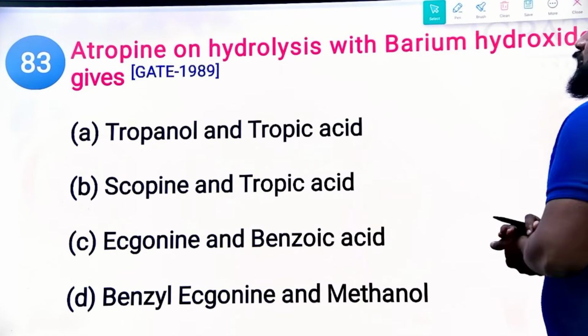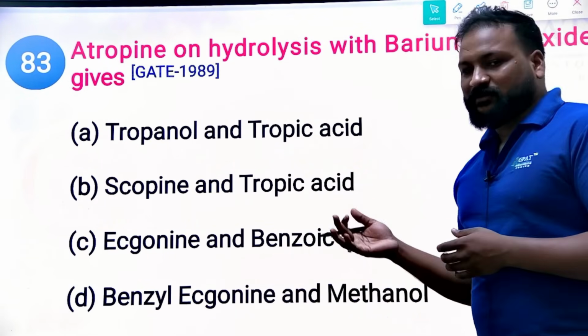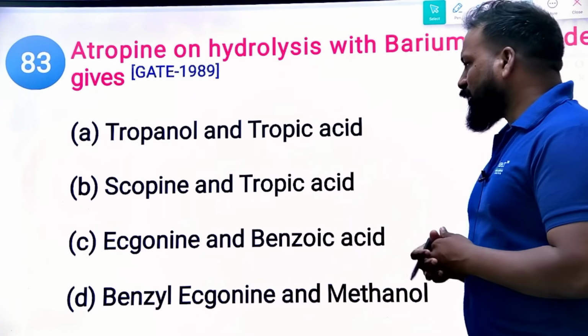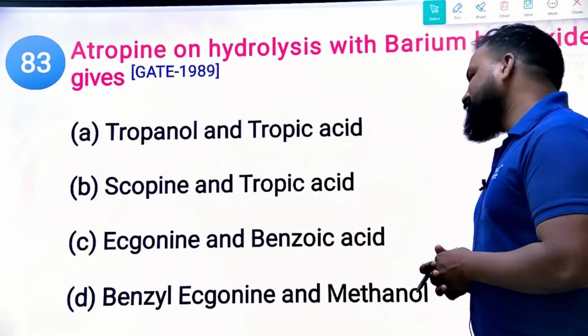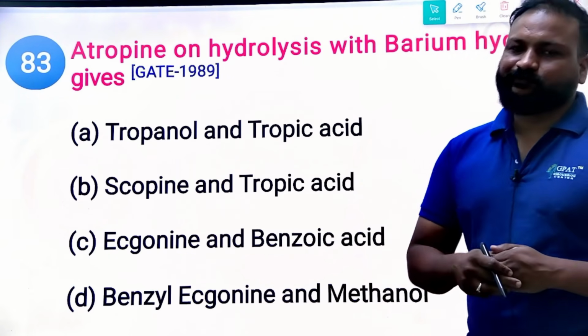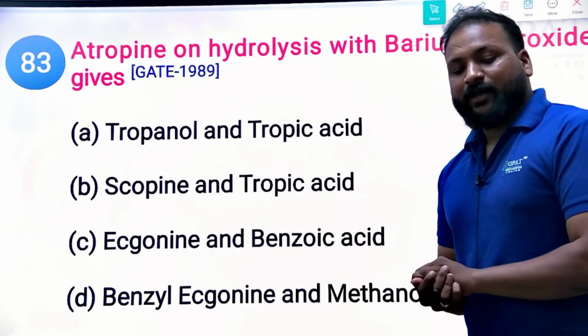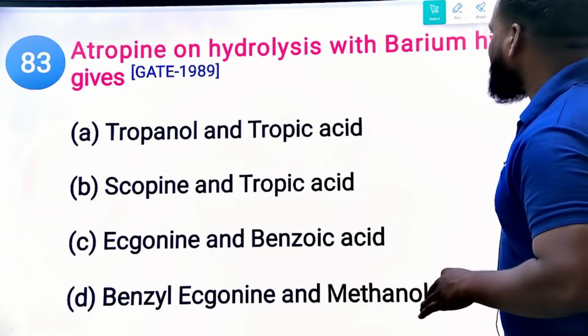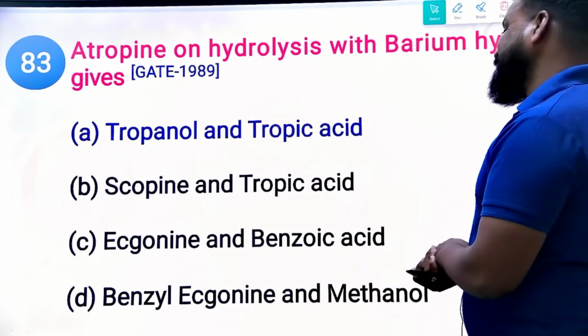Next, hydrolysis of atropine with barium hydroxide gives what? The options are propanol and tropic acid, scopine and tropic acid, ecgonine and benzoic acid, or benzoyl ecgonine and methanol. What is your right answer? What is your call? Please do mention it in the comment box. Okay, we will check the right answer. Yes, propanol and tropic acid. Propanol and tropic acid. Yes.